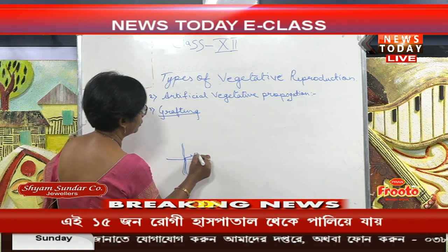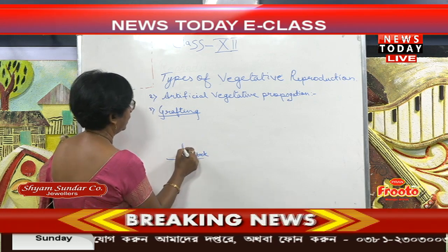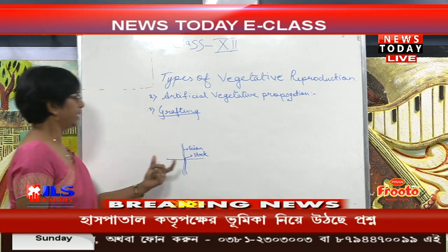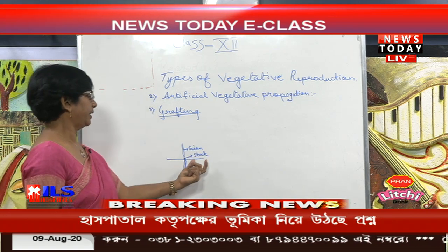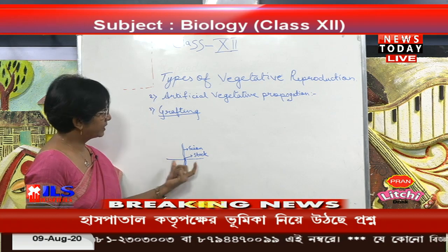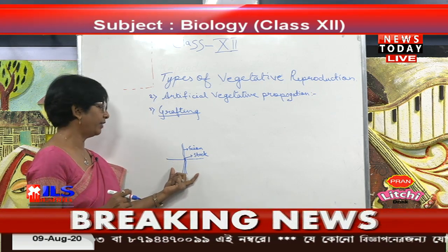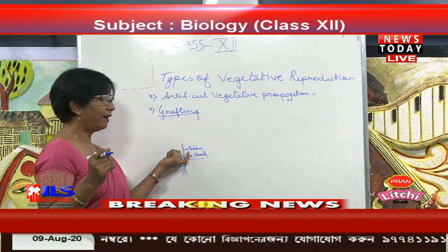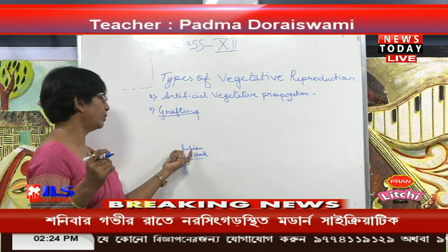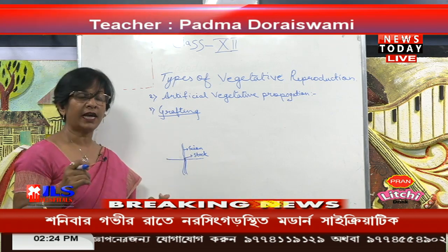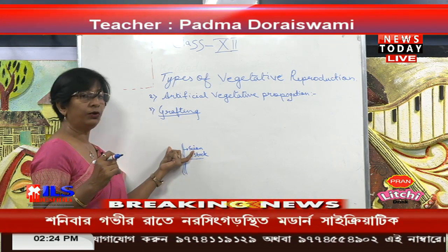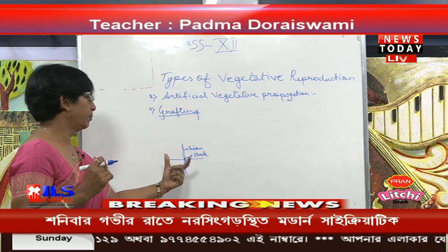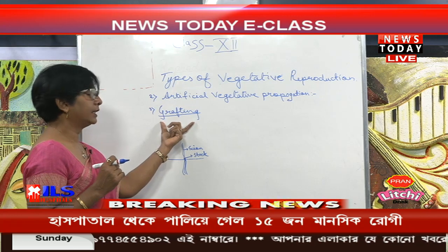This one is the stalk, another one is the scion. These two things we are taking. This one already has a very good development of the root system, but this one does not have a good root system, but has fruits and flowers of a very good variety. So, we can get the desired quality of the plant from this grafting.